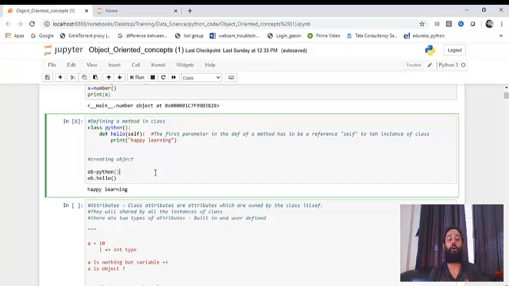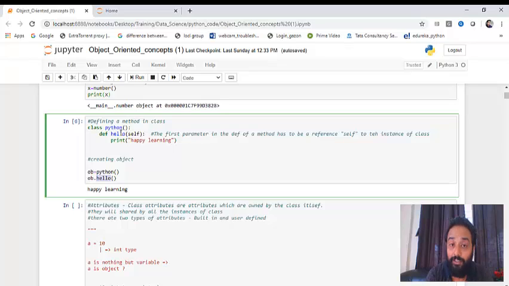Now I'm trying to create an object of it. The object name is ob. Now the ob object is trying to fetch that particular method defined inside the Python class. And once you try to fetch that method, whatever is the content of that particular method will be printed on your console. And that is what is happening here.